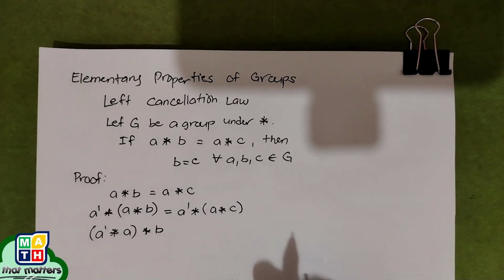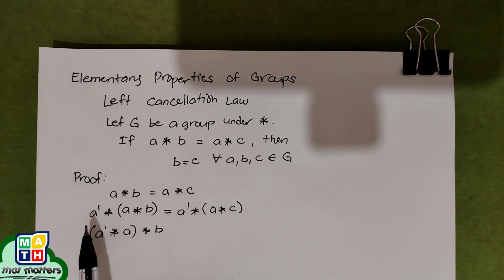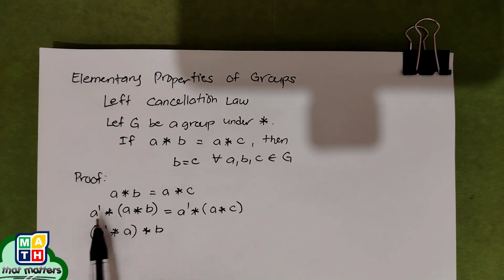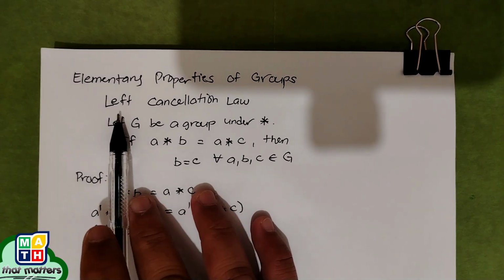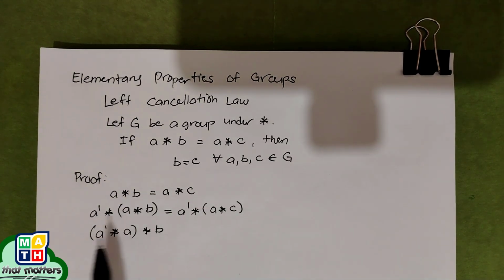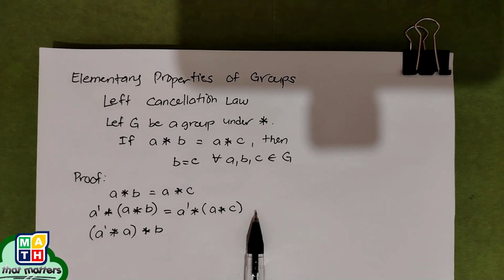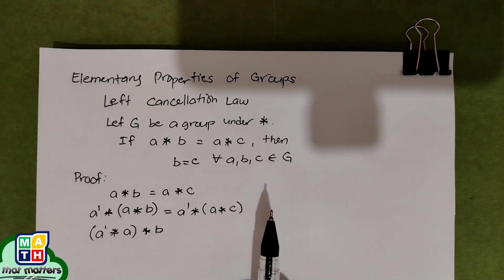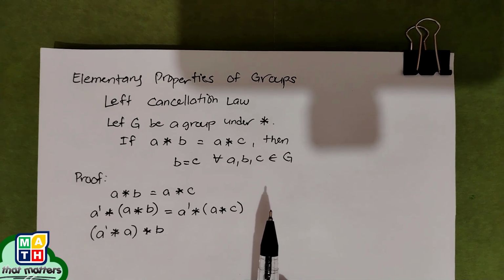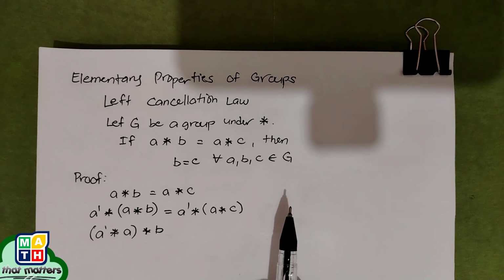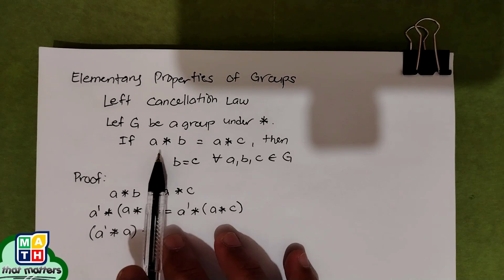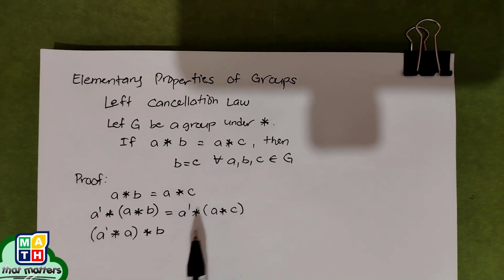By the way, before we continue, I forgot to emphasize why we place the inverse of A here rather than on the other side: because we are using the left cancellation law. If you introduce the inverse of A on the right portions, it is not necessarily difficult, but it would be far from our target, as we again did not assume that this is abelian or that we have commutativity here.